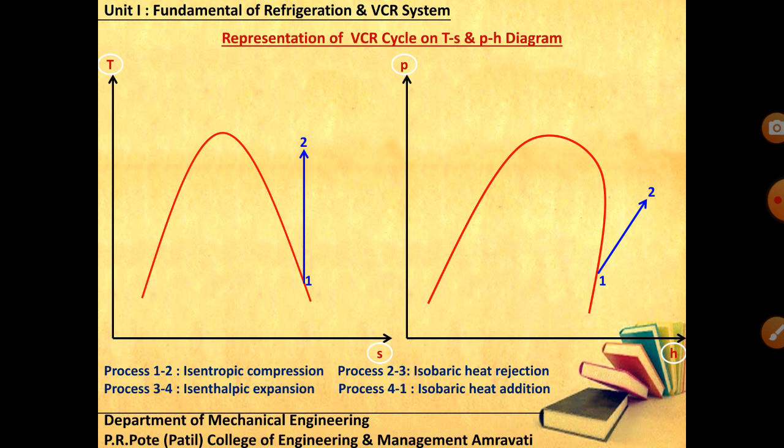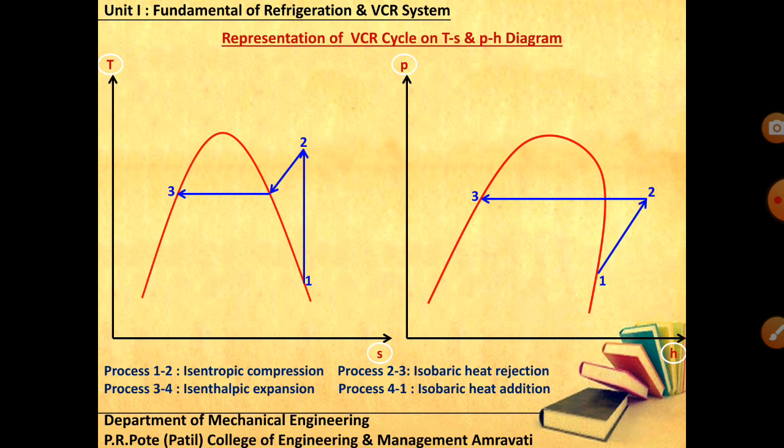Process 2 to 3 is of condensation. At first, from point number 2 we will reach the dry saturated curve. This is the removal of superheat, and after removal of superheat some temperature is dropped, and after that we go for the exact condensation at constant temperature, exact phase change. Point number 2 is in the superheated region, and point number 3 is the saturated liquid. 2 to 3 is your constant pressure heat rejection process.